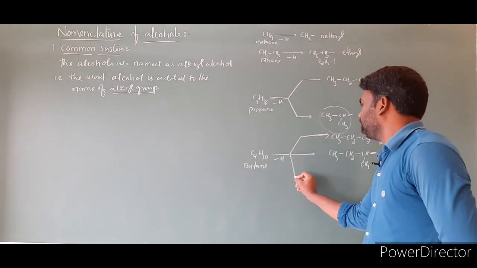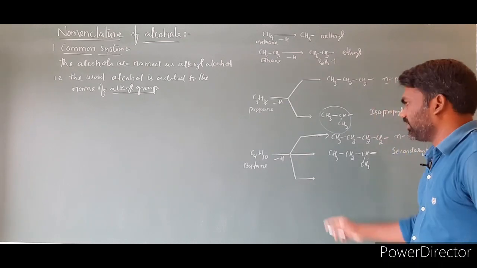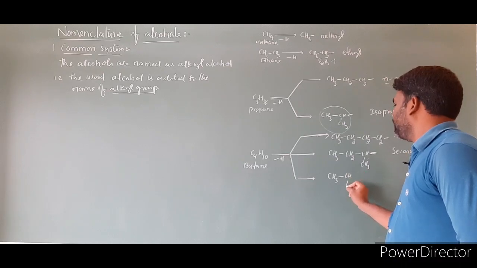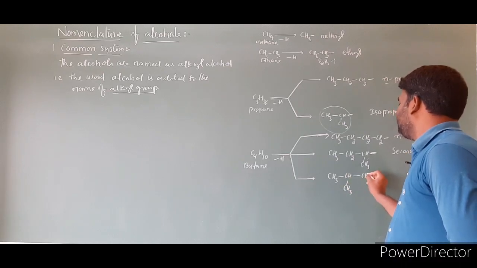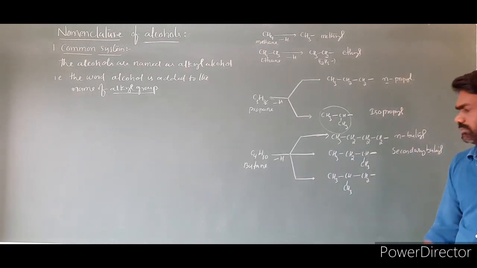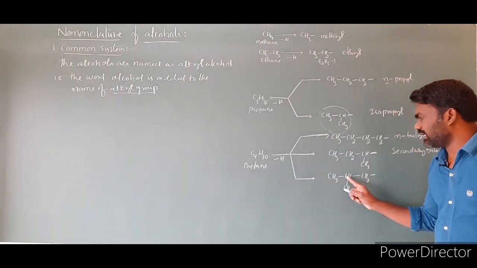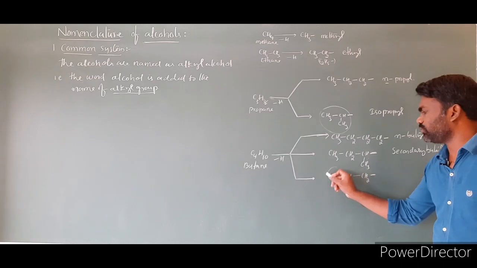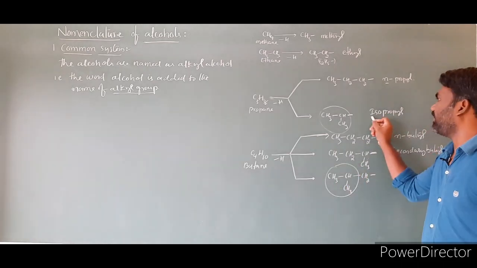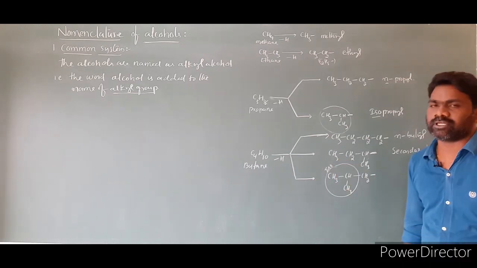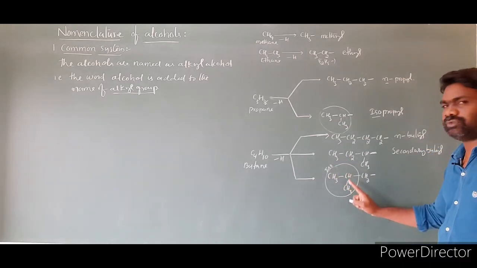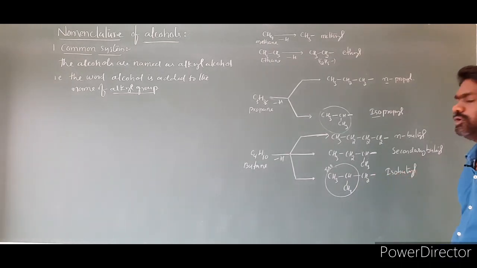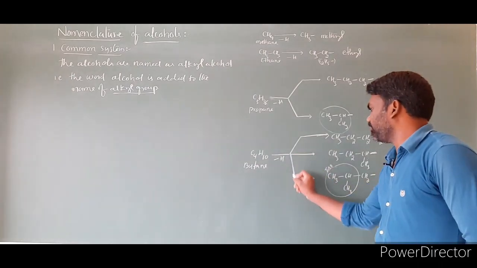Now another possibility you can try. The third possibility I am taking for C4H10: CH3CH bond CH3 bond CH2. If you look at this group, this carbon is attached to CH3 and CH3. This group we have to call, as I said, iso. Whenever this group is present in the molecule, you have to use the term iso. The number of carbons is 1, 2, 3, 4. This is isobutyl.